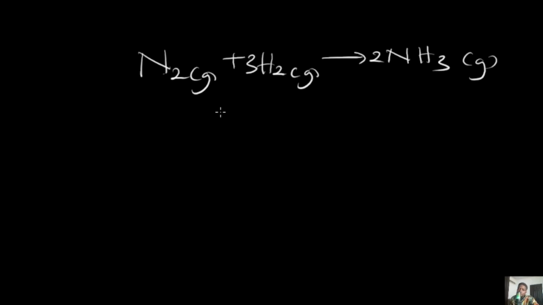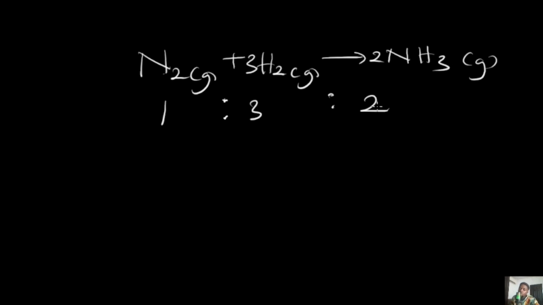What this law is trying to say is that anytime gases are combining, each of their volumes is combined in a specific ratio, and that ratio is expressed by the number of moles. How many moles of nitrogen do we have here? 1, 3, 2. Because the product is gaseous, we involve it in this expression. If it was not gaseous, we would not involve it. So the law states that when gases react, they do so in volumes that are in a ratio to one another and to the product if that product is also gaseous. That's why we involved ammonia, because it's gaseous.